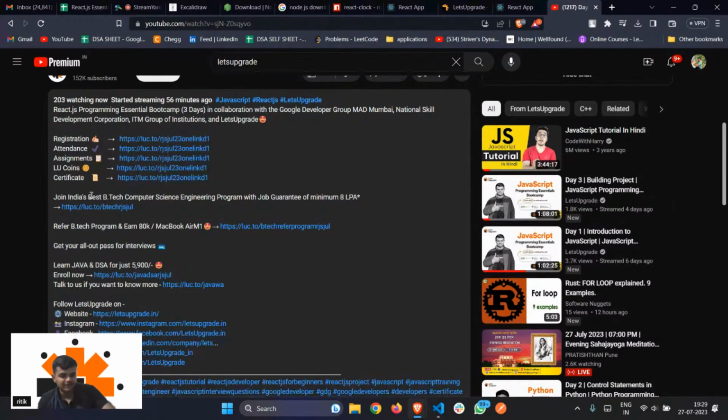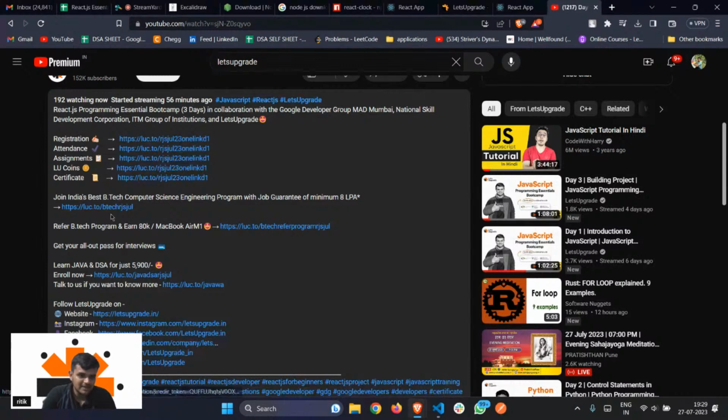Sudhankar, if it says npm error, you have not changed the directory. First of all, see if you have downloaded Node properly or not. If you have, then type the command cd and the name of the folder. That will help you change the directory. Pratik, not as of now. I'll tell you about the extensions tomorrow.